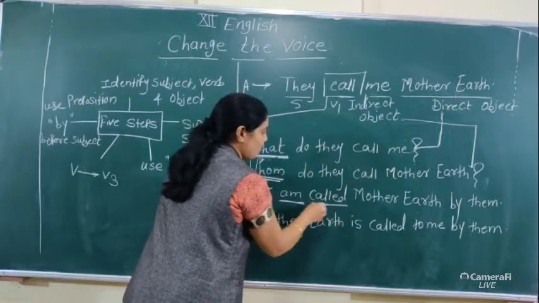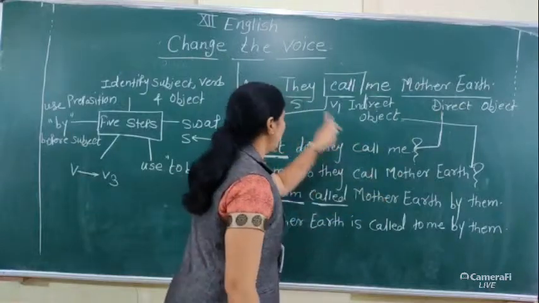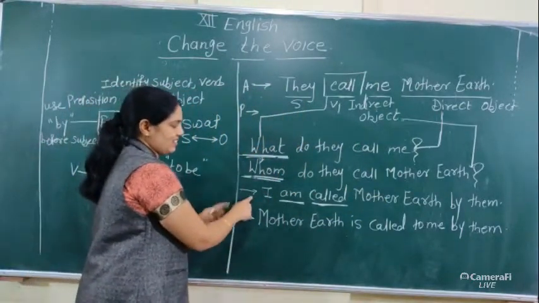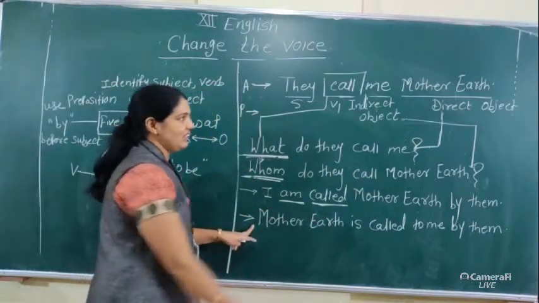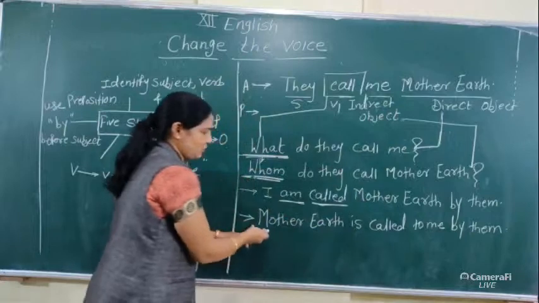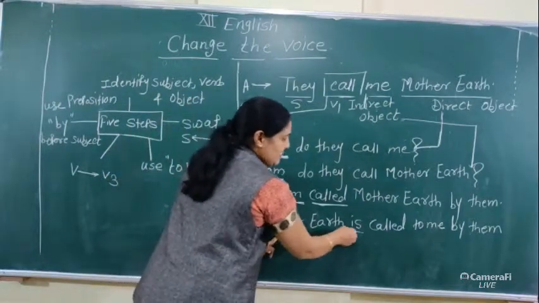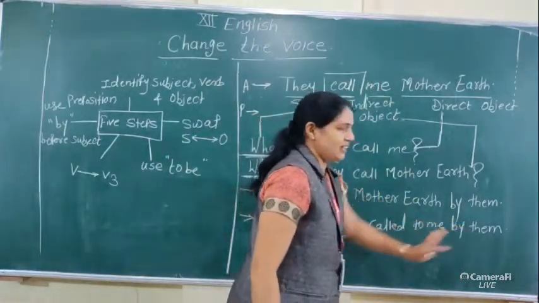That's why the V3 form is called. Then the direct object and then by plus them. The first answer is, I am called Mother Earth by them. And the second one, the direct object comes into the place of subject: Mother Earth is called to me by them.